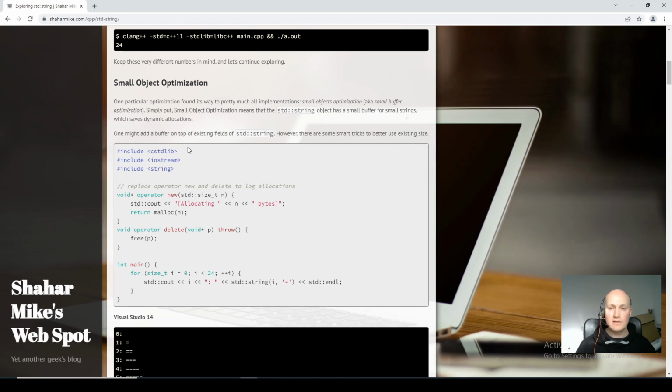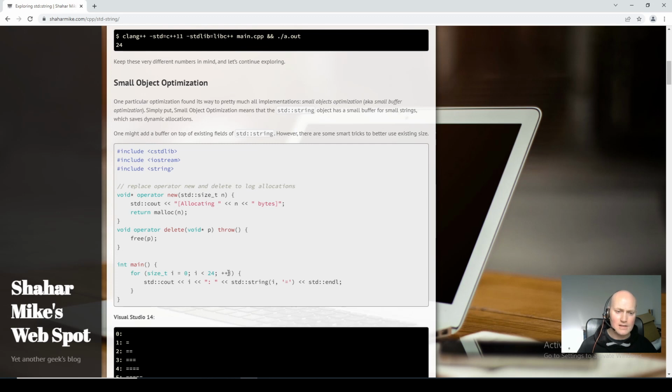Or if that string's going to grow, or we're going to add stuff to it, we might allocate it dynamically, so that if it grows, we allocate more memory for it. So that's dynamic allocation. But with a string object, to make this easier and to optimize certain scenarios, i.e. when we've got small strings, the actual structure for a string can store a small number of bytes in it.